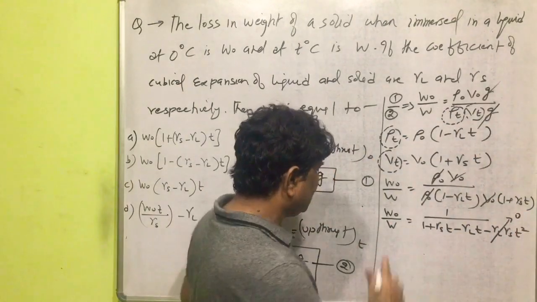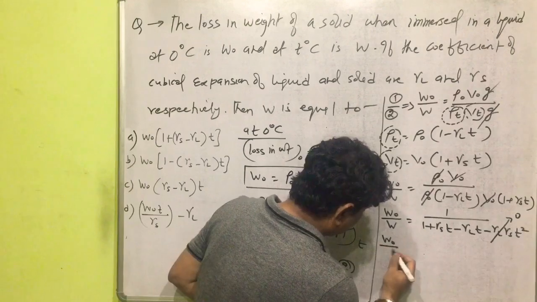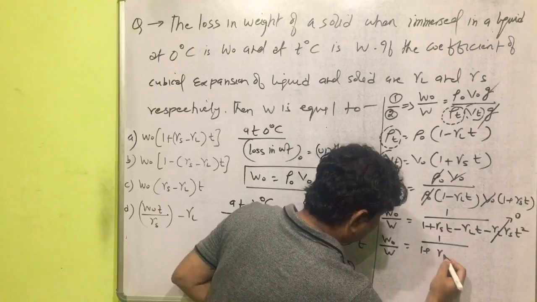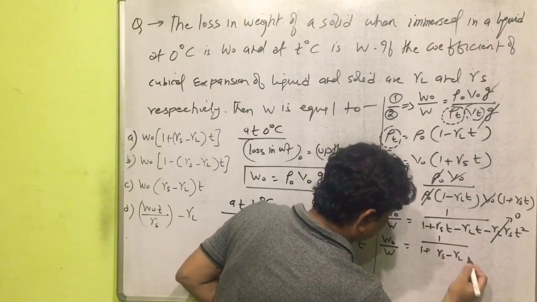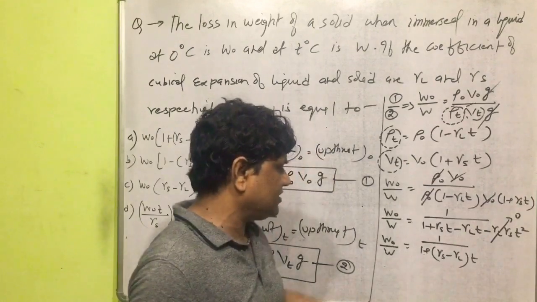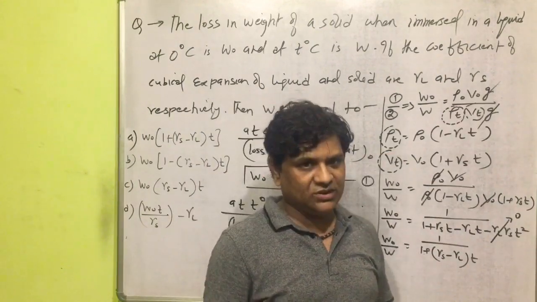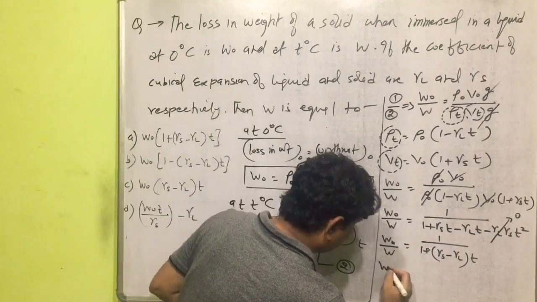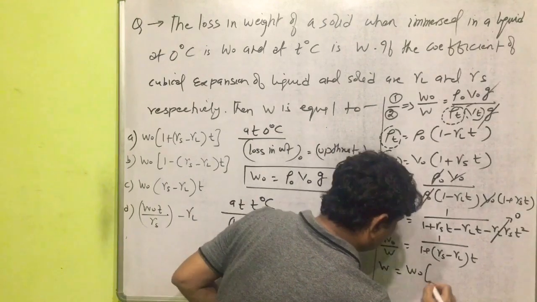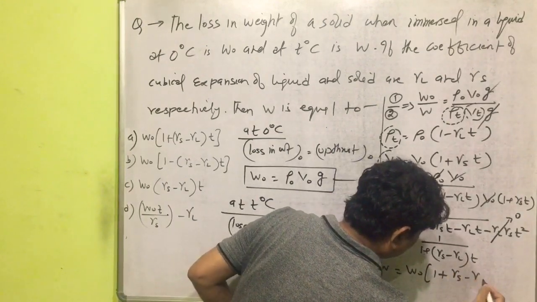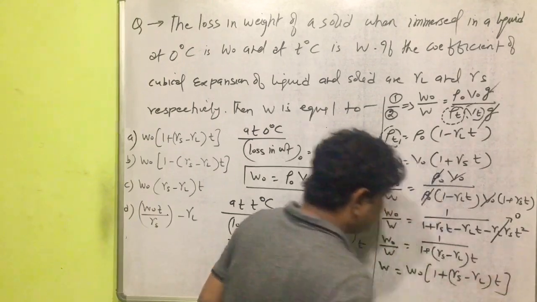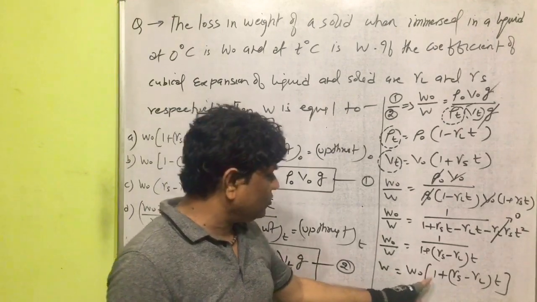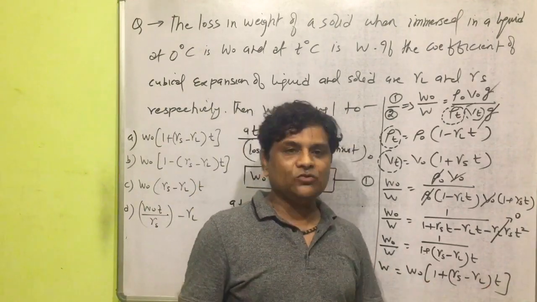So, neglecting this quantity here, what will come then after? W naught divided by W will come here as 1 divided by 1 plus (gamma of solid minus gamma of liquid) into T, a common factor. T is nothing but the change in temperature. Now cross multiplication will give the value of W equal to W naught into 1 plus (gamma of solid minus gamma of liquid) into small t. So this was the required part of the question. W is equal to W naught into 1 plus (gamma solid minus gamma liquid) into small t.